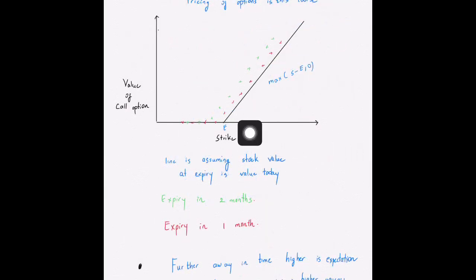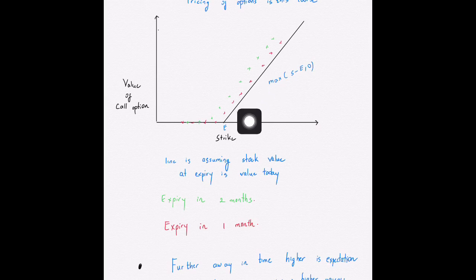Okay, so this line, as far as the payoff of the option goes, is basically max of S minus E. Now in case we assume that there were no interest rates and the value of the asset doesn't change, then this would be the price of the option that you're measuring. Because if the price of the asset doesn't change, then the price is just going to be the same as at expiry, and this will be the payoff at expiry. And by arbitrage, you'd want that to be the same as the value of the option that you're going to have today.